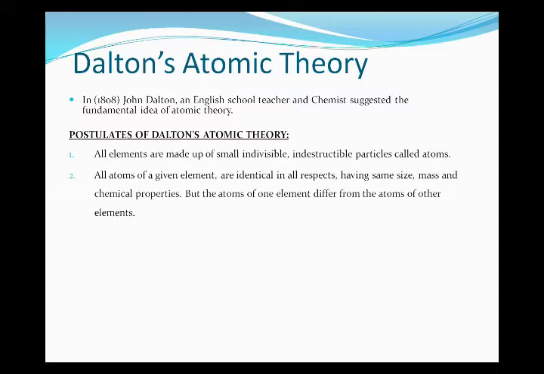Now, the second postulate of Dalton's atomic theory: all atoms of a given element are identical in all respects, having the same size, mass, and chemical properties. But the atom of one element differs from the atom of another element. If we take one element, all its atoms are the same in size, mass, and chemical properties. But a different element has a different size, mass, and chemical properties.